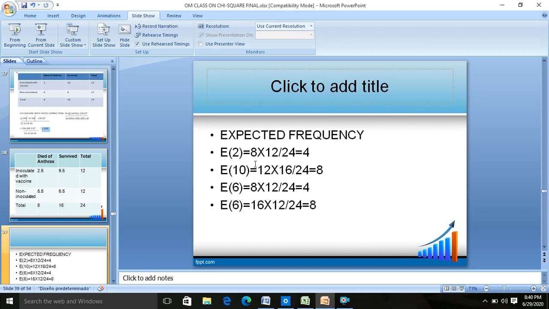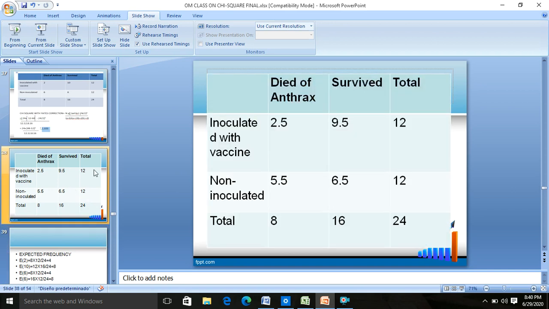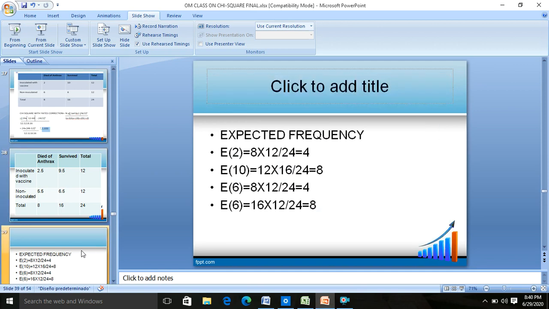The expected frequency for this will be 12 into 8 upon 12, that is A plus B into A plus C upon A plus B plus C plus D.